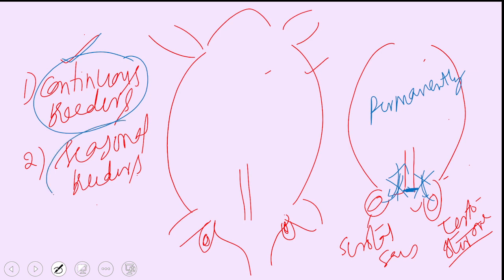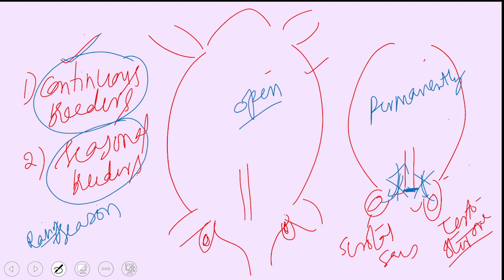Whereas in seasonal breeders, the inguinal canal is open throughout life, so that only during the season, for example, rabbits reproduce during rainy season. So during rainy season, they are present in scrotal sacs where sperms are produced. And rainy season is followed by winter and summer season.